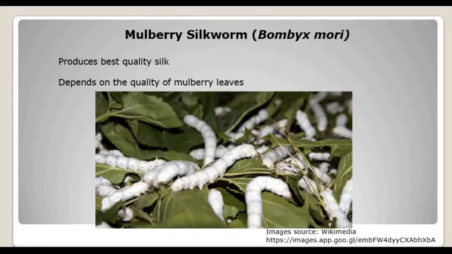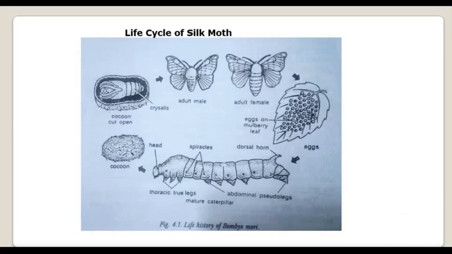Now let's move ahead. These are, in a diagram, mulberry leaves on which this mulberry silk moth, Bombyx mori moth, is feeding, right? So let's move ahead and see the life cycle of the silk moth. The life cycle of the silk moth I have shown here. You can see the male, which is smaller and tender, whereas the adult female is large and stout. This is the mulberry leaf on which eggs are laid, right? This is a final instar larva called a caterpillar, the mature caterpillar.